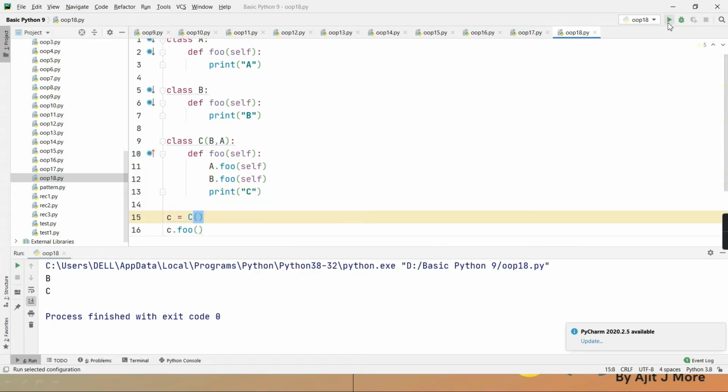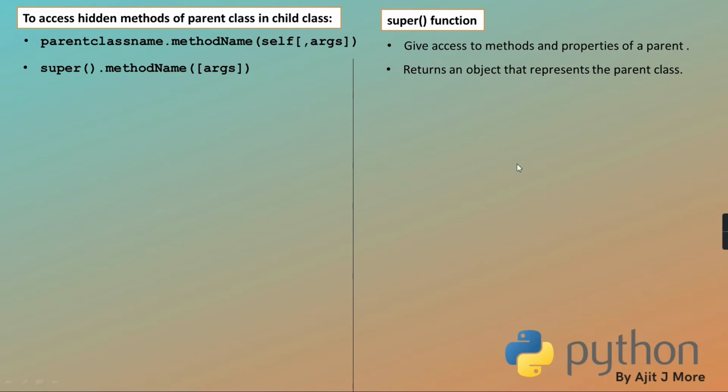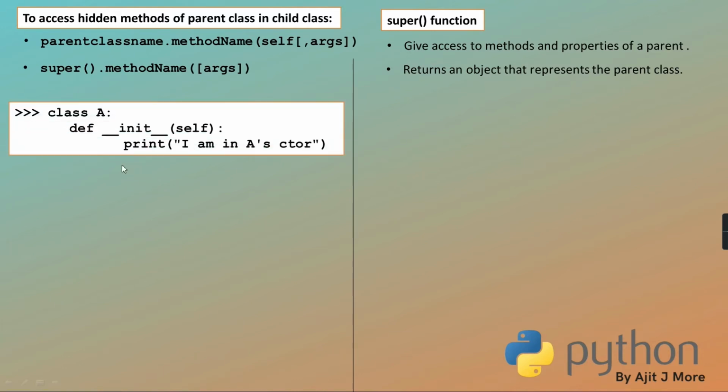Correct? And now if you run it, you'll see all three. I hope the doubt is clear. Okay, see here, a quick example I have given.